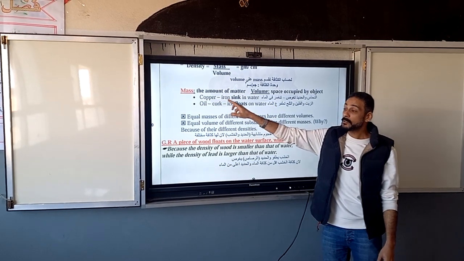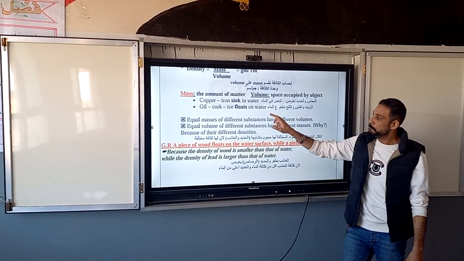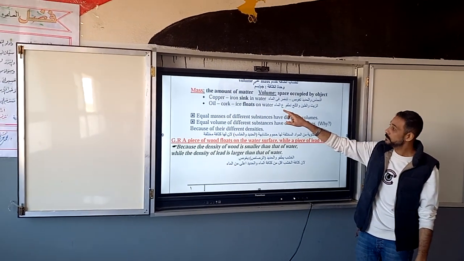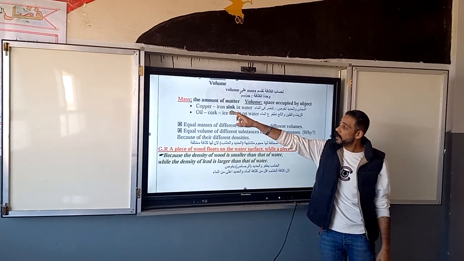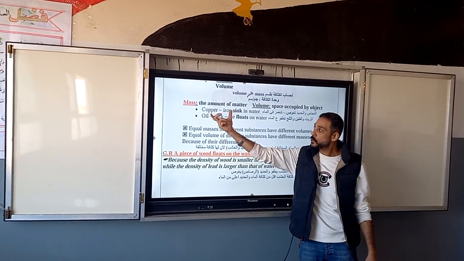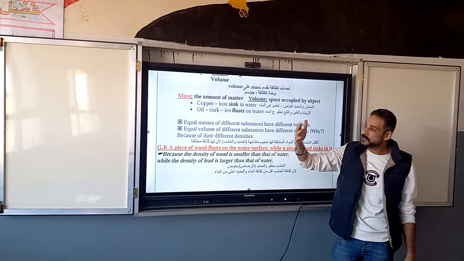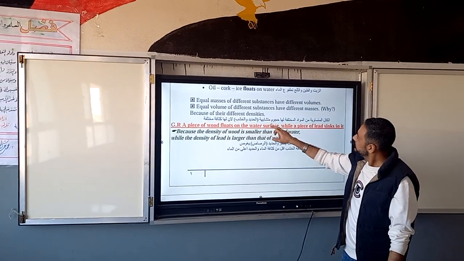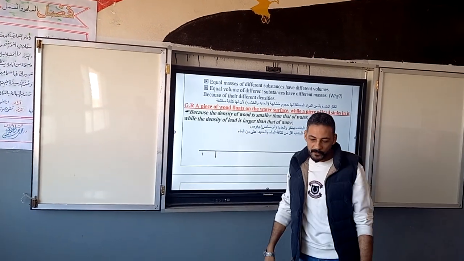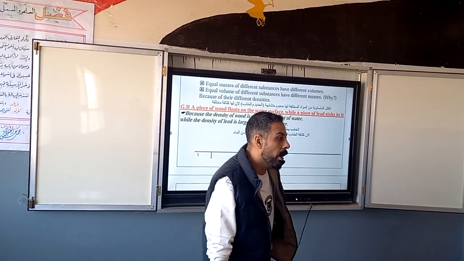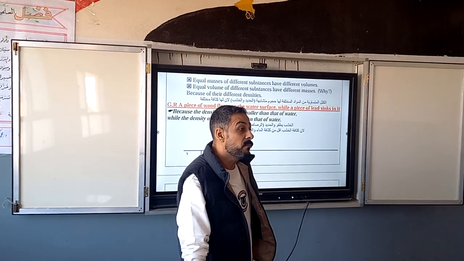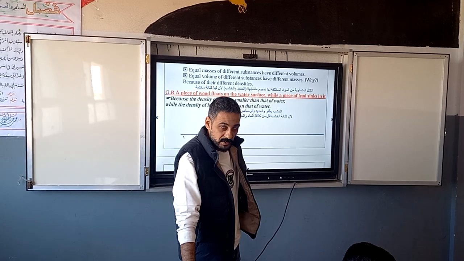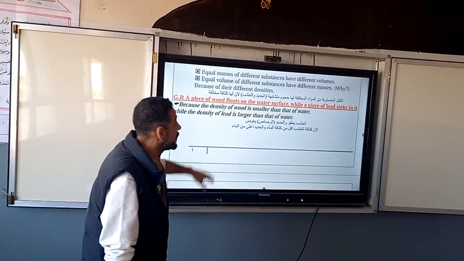Like copper and iron, they sink in water, but oil or wood or cork floats on water. Give reason: copper and iron sink in water because copper and iron have a density more than water. So, if we bring wood, copper, and iron with the same volume, will they have the same mass? Absolutely not, because they are different in density.